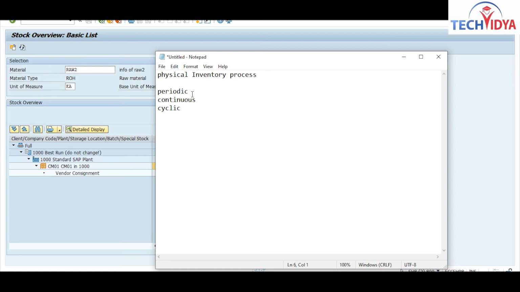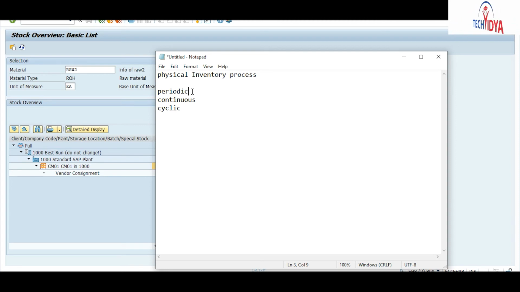So what will you do with the periodic physical inventory? Periodic physical inventory you will do as seasonal, or you can say annual. At the end of your financial year, you will perform this physical inventory process. If your stock is not so fast moving, you can go for this option also. And if you have seasonal stock, say right now the summer is getting over and you will have your winter stock, so you can do physical inventory for your summer stock. Like this you can perform periodic inventory.